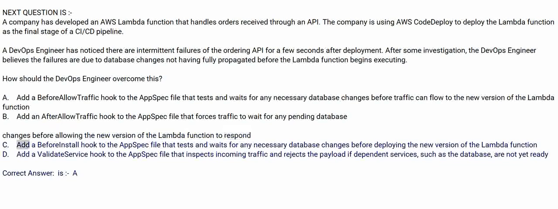C. Add a BeforeInstall hook to the AppSpec file that tests and waits for any necessary database changes before deploying the new version of the Lambda function. D. Add a ValidateService hook to the AppSpec file that inspects incoming traffic and rejects the payload if dependent services, such as the database, are not yet ready. Correct answer is A.